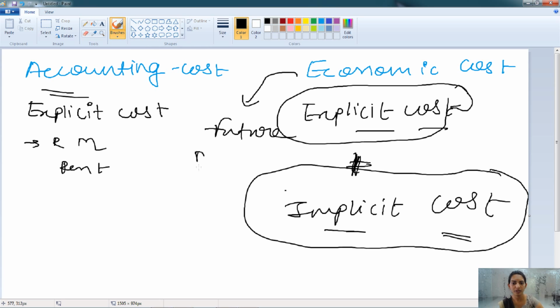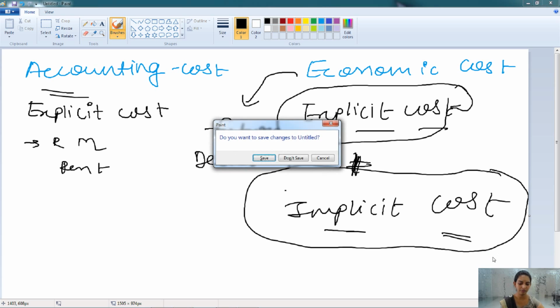It helps to take decisions and makes the decision process much smoother. And as it is related to the future, it helps to cut down the cost in the future also. It includes both explicit cost and implicit cost.